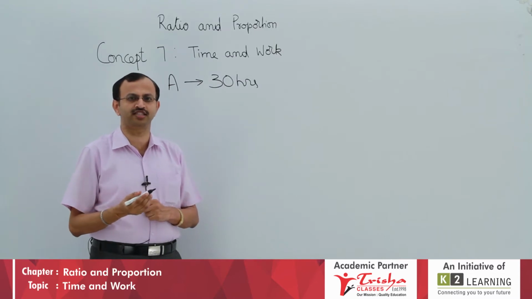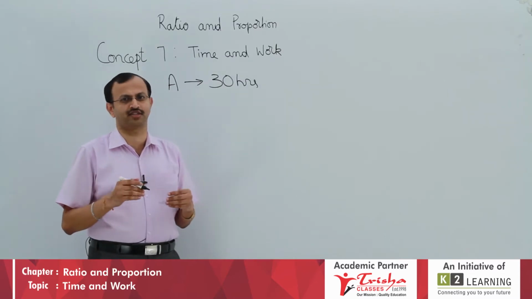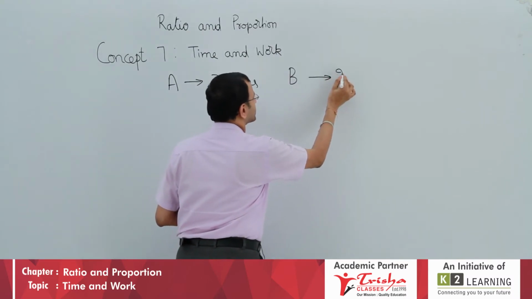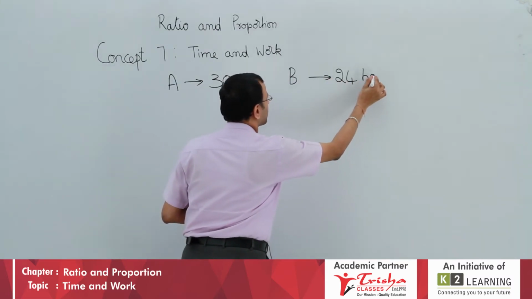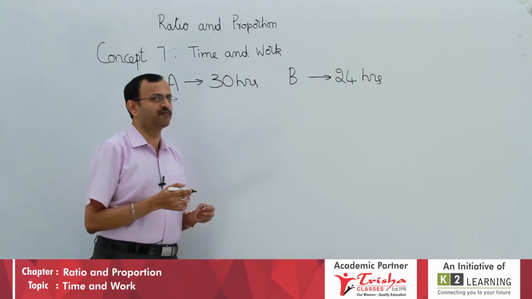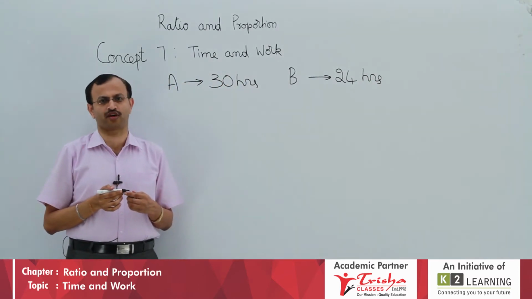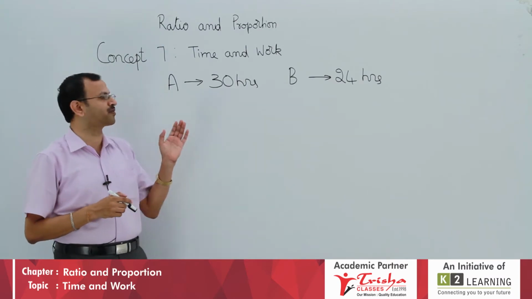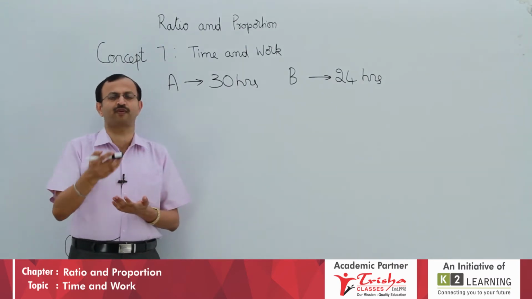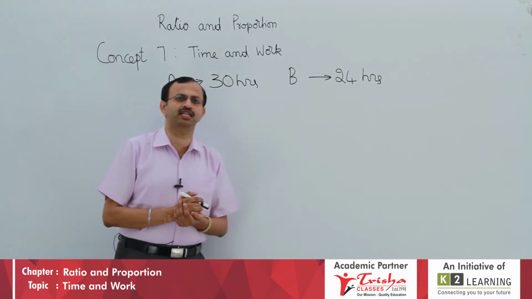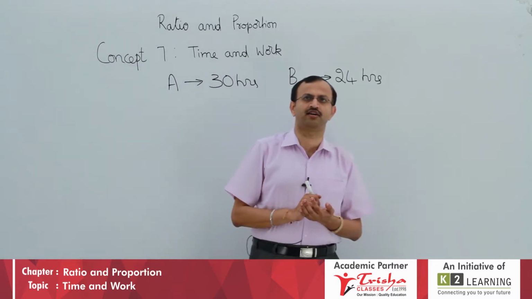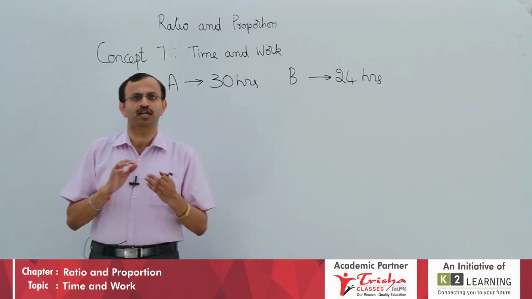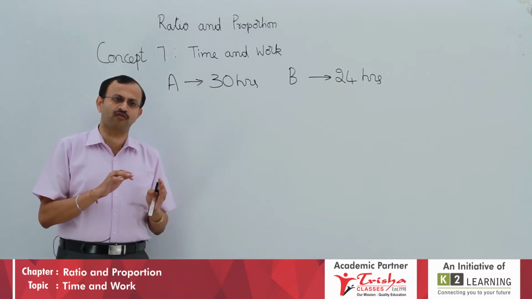Let us also consider there is another painter, a little quicker in doing the work, a little more efficient. How do you say efficiency? That fellow has to take fewer hours. B alone can paint it in 24 hours. A alone can paint in 30 hours, B alone can paint in 24 hours. Now, this is exactly the same question you have, problem number 15. Let us look at that problem 15. A does a certain work in 30 hours, B does it in 24 hours. How long do A and B take working together?